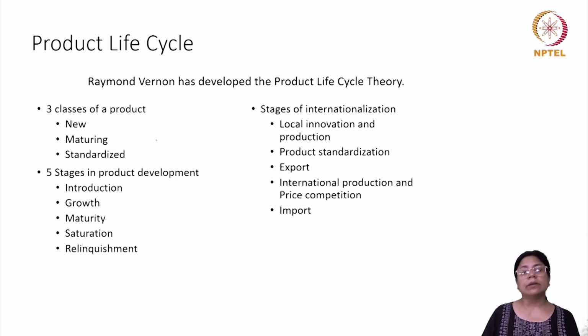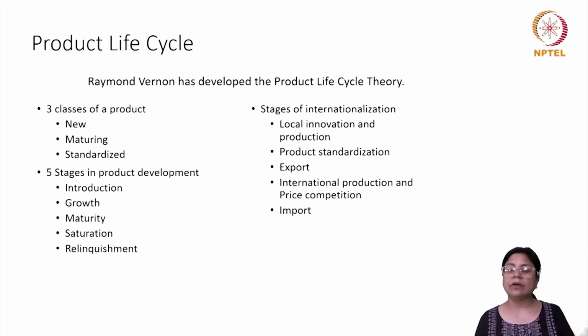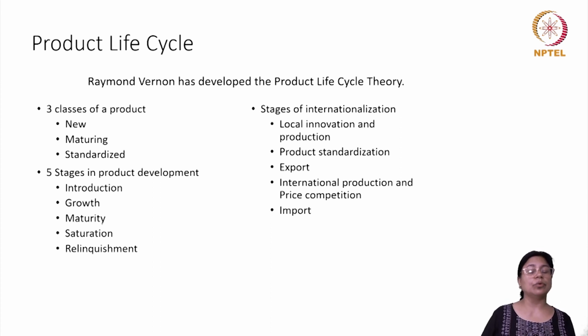Apart from that, the internationalization process has been identified into different stages, which include local innovation in production, product standardization, export, international production, and price competition, and import. These classes of products relate to the different stages in product development, starting from introduction to growth to maturity, reaching saturation and finally becoming obsolete.